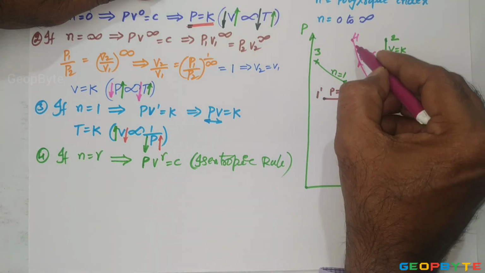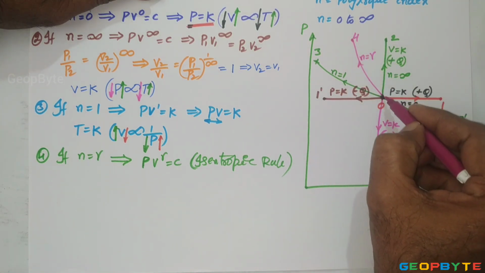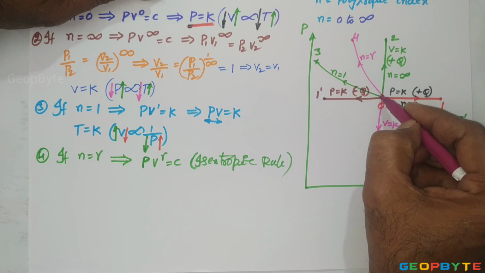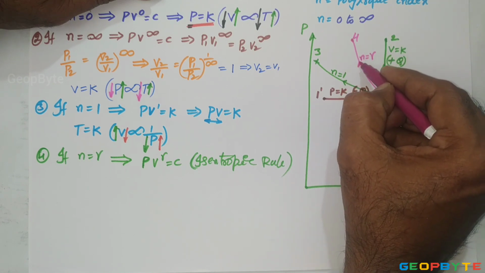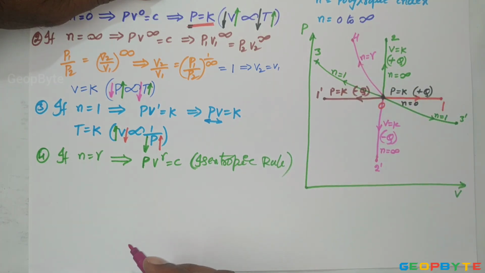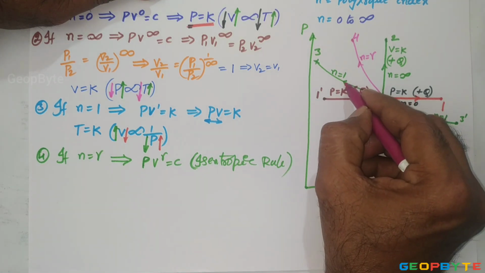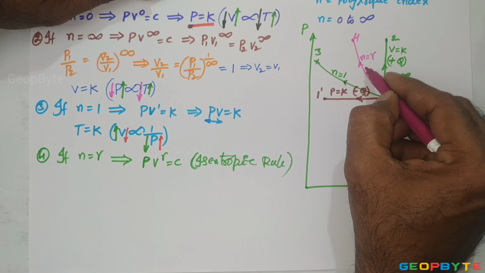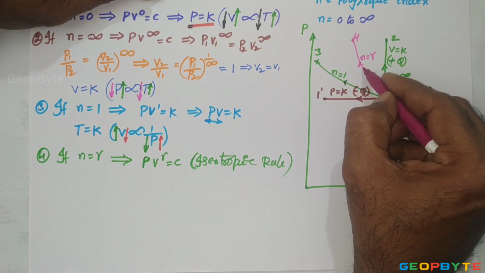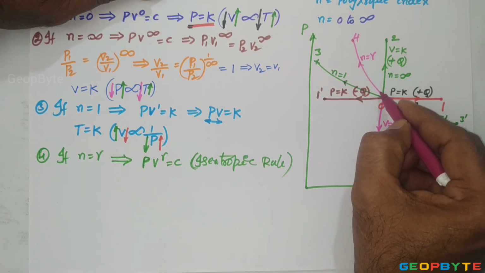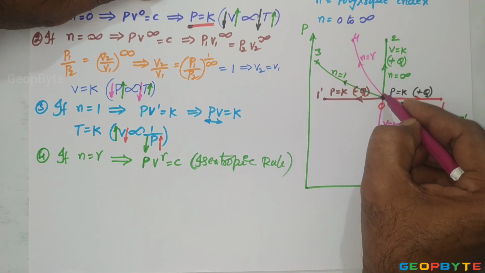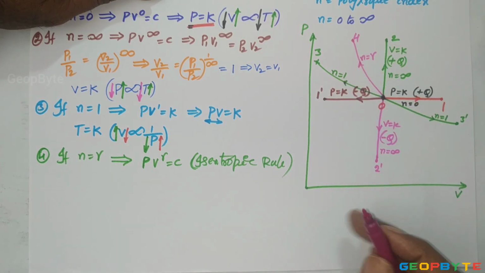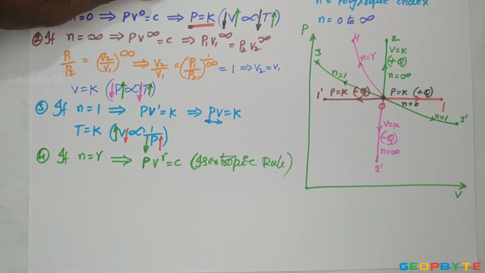Here the isentropic compression curve, or reversible adiabatic compression curve, should be drawn with more slope than the isothermal compression curve, because the slope of the isothermal curve is minus P by V, whereas the slope of the isentropic curve is minus gamma P by V. It means the slope of the isentropic curve is always more than the slope of the isothermal curve.